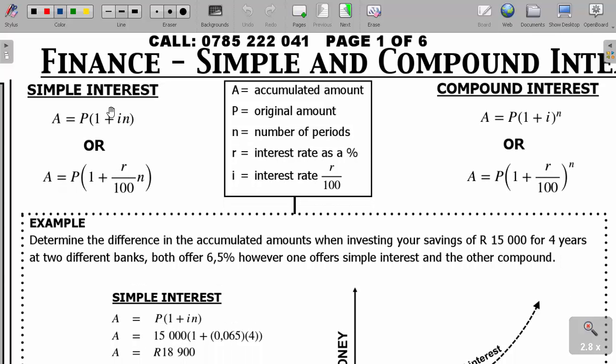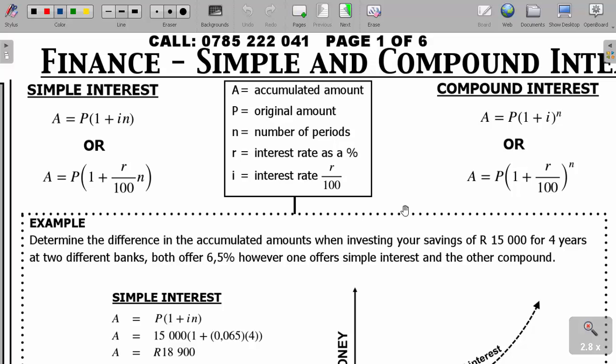Now, with the simple interest, the formula is A equals to P into 1 plus I times N, or you can use A equals to P into 1 plus R over 100 times N. That is simple interest, whereby our A means the accumulated amount and then P is the original amount. Okay. Then N is the number of periods, and then R is the interest rate as a percentage. And then I, it stands for the interest rate out of 100.